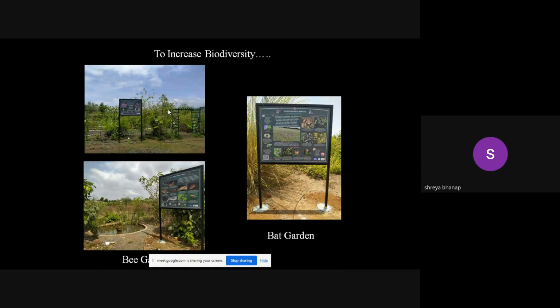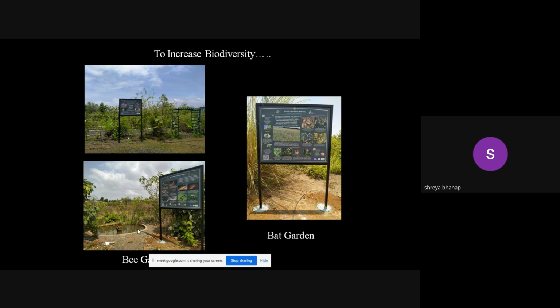Honeybees also require water, and in fact, near the whole bee garden and bat garden, a small pond is created, filled with water. So the wild fauna which is present over there can use this water, and also one can increase the variety of species, the species of amphibians which are present in that area, with the help of this small pond. So the bat garden and the bee garden are smaller gardens compared to the butterfly garden, but the species which are present are most important.